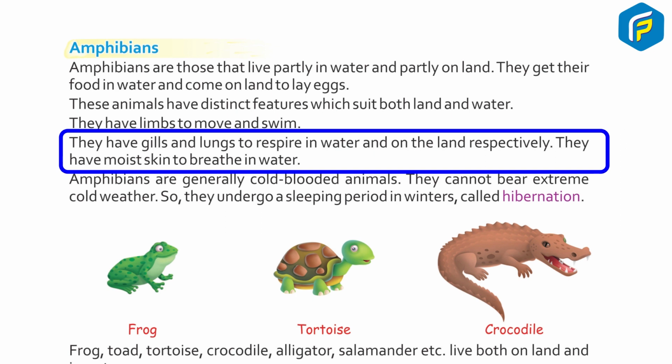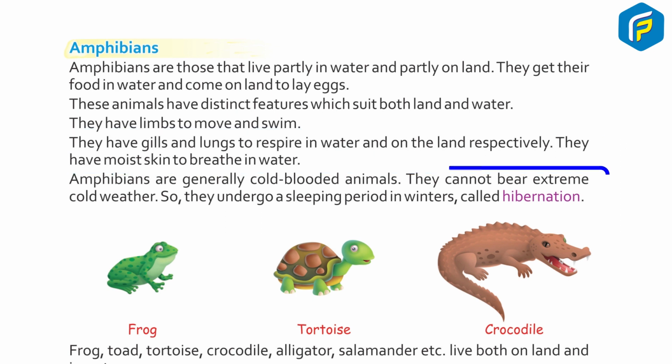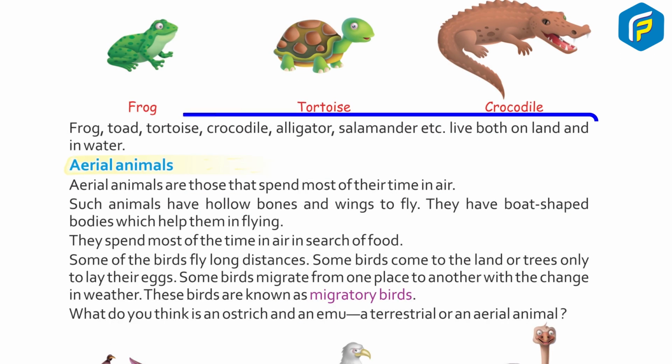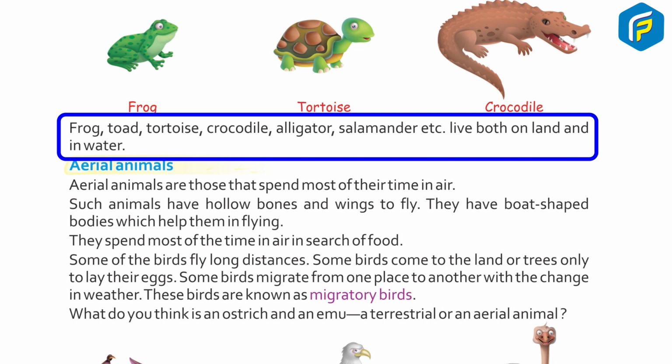They have moist skin to breathe in water. Amphibians are generally cold-blooded animals. They cannot bear extreme cold weather, so they undergo a sleeping period in winters called hibernation. Frog, toad, tortoise, crocodile, alligator, salamander, etc. live both on land and in water.